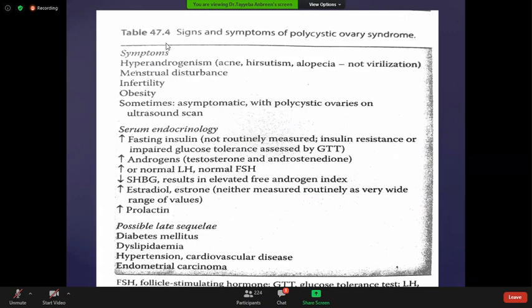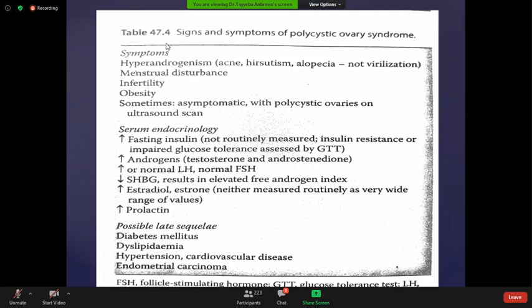Sometimes polycystic ovarian syndrome patients are asymptomatic, without polycystic ovaries on the ultrasound scan. These are the thin and lean patients. So there are two types of patients in polycystic ovarian syndrome: either the patient is obese, or the patient is thin and lean.